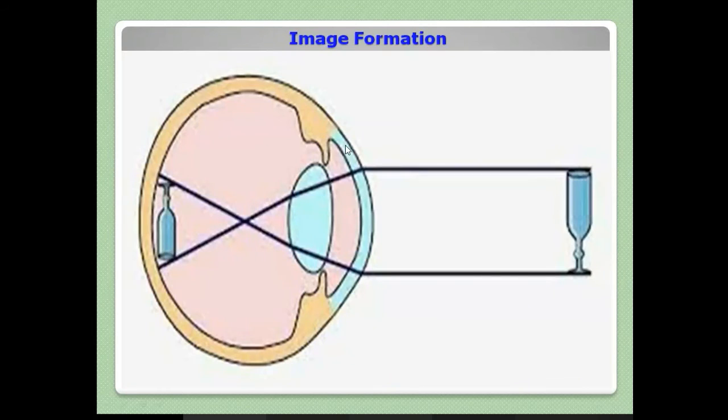Here you see image formation. If the object is straight, you will get an inverted image here, and if the object is inverted, you will get a straight image. The light comes from this object, enters the cornea, and falls on the lens. It is refracted, so the upper light goes down and the bottom light goes up. That is why a straight object is converted into an inverted image on the retina. It falls on the retina.